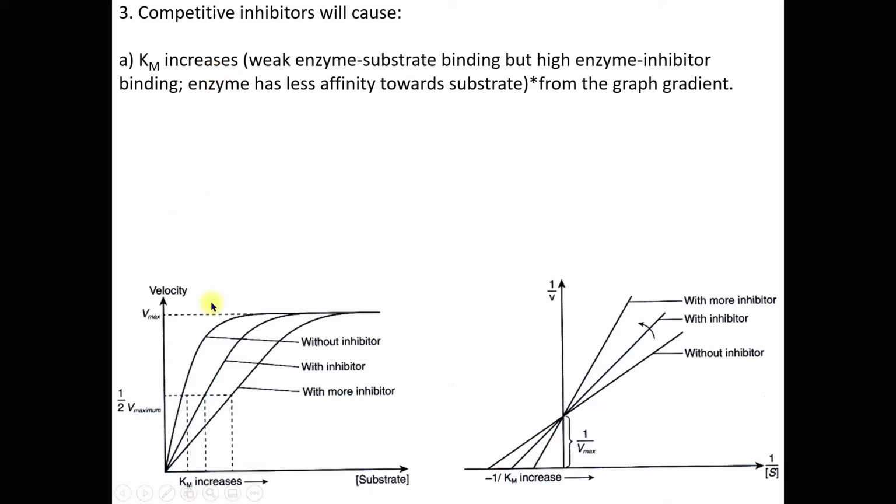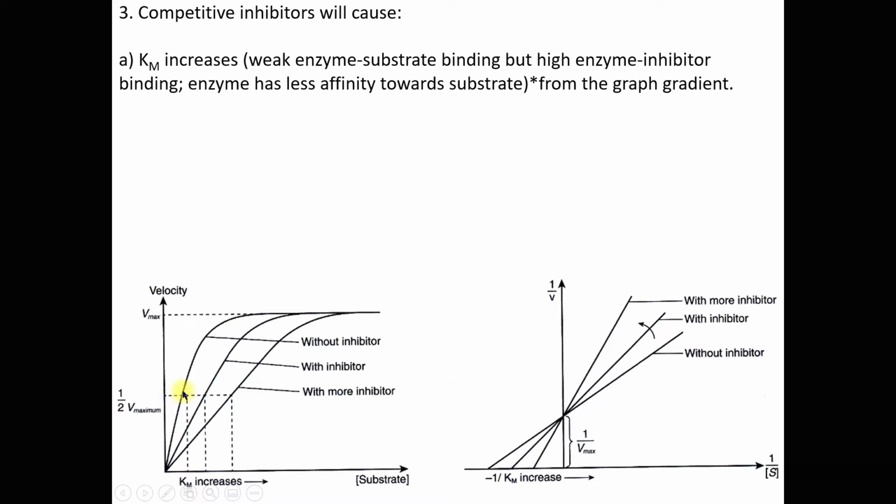And here you can see there are three graphs. Without inhibitor, the enzyme has high affinity for the substrate, because the value of the Km is low. This is the graph without inhibitor with the Km here. It's relatively very low. We can get the Km at half Vmax, right? So this is the maximum velocity, this is the half Vmax.